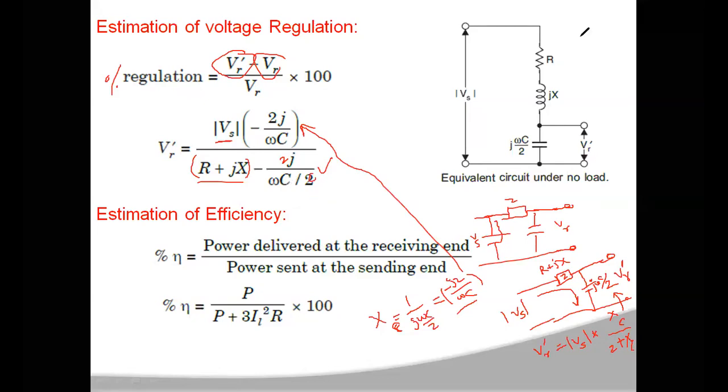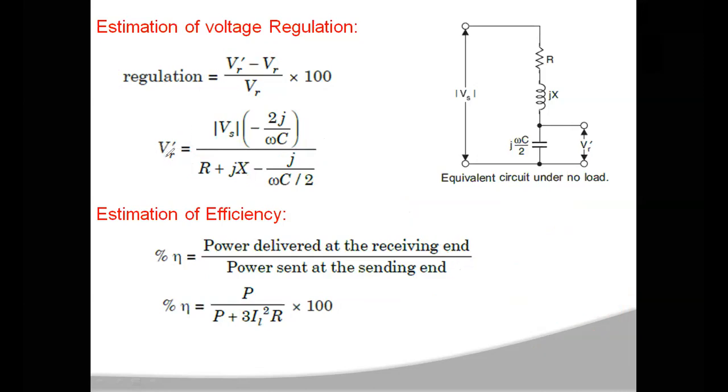Okay, this is how you can estimate VR dash, your no load receiving end voltage. The no load voltage VR dash minus the full load voltage VR, divided by VR, is your regulation, and if you multiply this with 100, you will get the percentage voltage regulation.